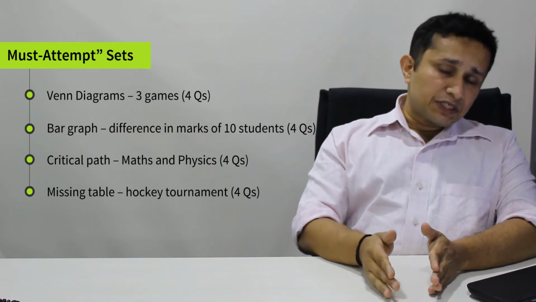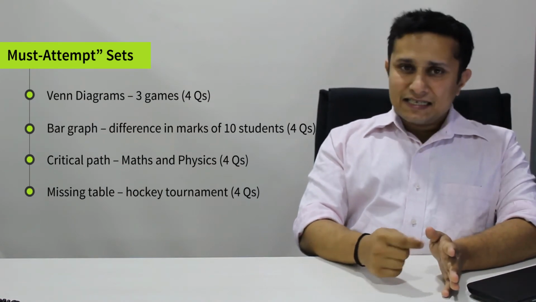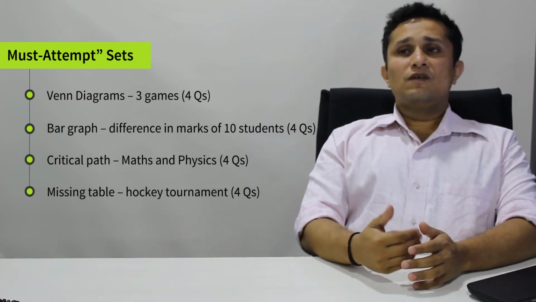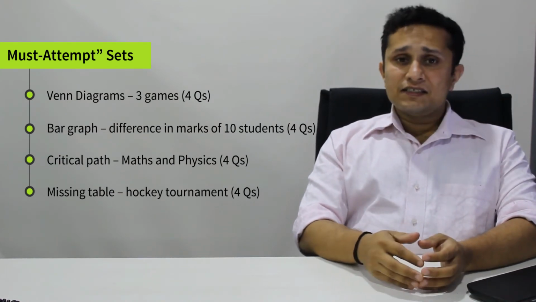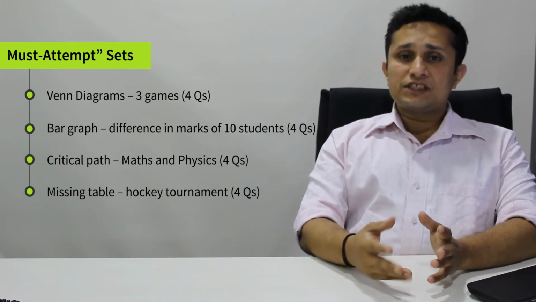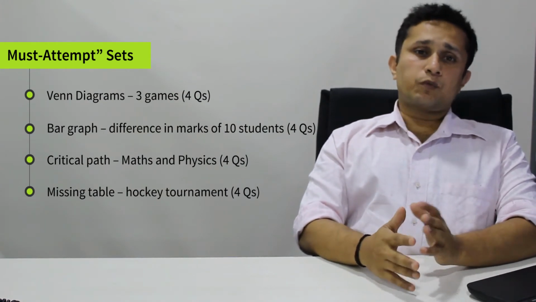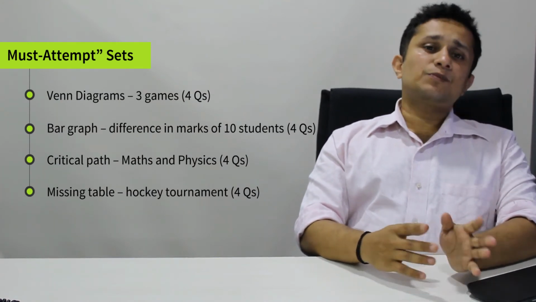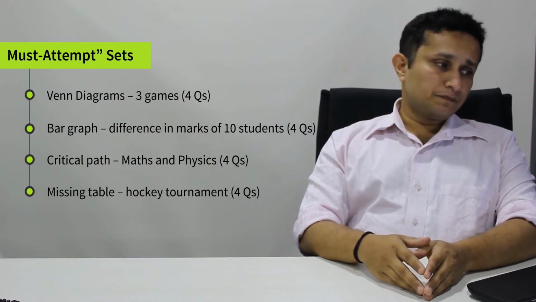Then there was a third set which again looked slightly tricky, which was the one on a critical path based on 5 semesters in maths and English. It looked tricky because of the conditional questions and the longish questions, but probably in terms of pure complexity, it was among the easiest sets of this mock.